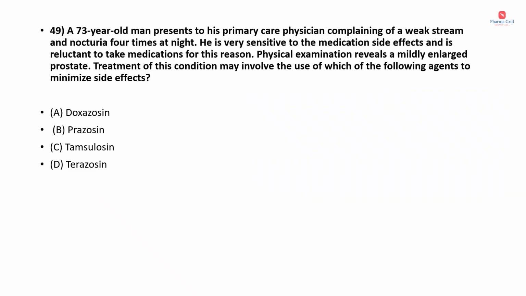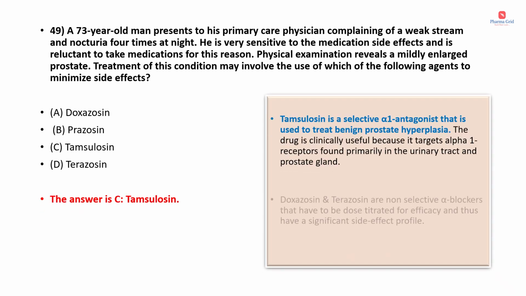Next question. A 73-year-old man presents to his primary care physician complaining of a weak stream and nocturia 4 times at night. He is very sensitive to the medication side effects and is reluctant to take medications for this reason. Physical examination reveals a mildly enlarged prostate. Treatment of this condition may involve the use of which of the following agents to minimize side effects? Options are doxazosin, prazosin, tamsulosin, terazosin. Correct answer is option C, that is tamsulosin.